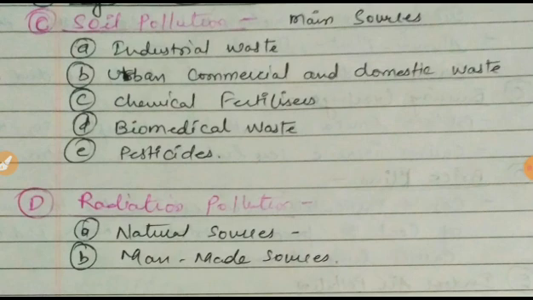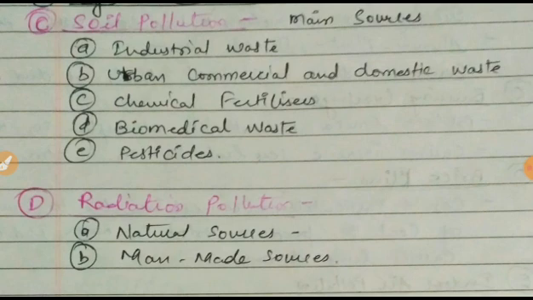Actually, because of the accumulation of solid waste, either biodegradable or non-biodegradable material is accumulated with the soil. It means deposited with the soil, and this causes soil pollution. We can also say that it is the infertility of soil or the wastage of soil. It is also called soil pollution.